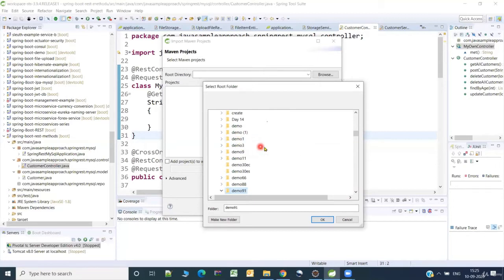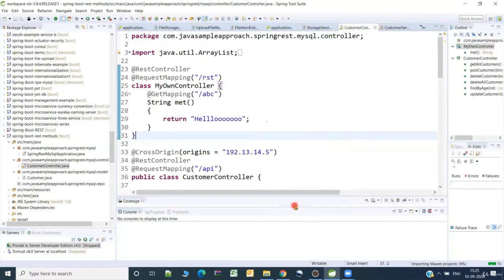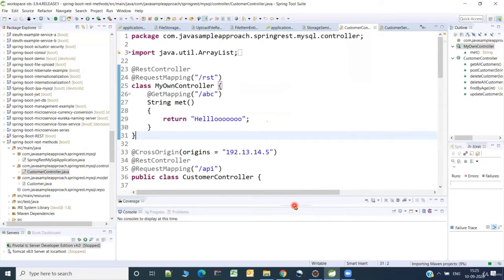So let me select this. Right. Okay, finish. So let it get imported. Give it a few seconds to a couple of minutes. Once it is done, let us go and check what the main ingredients of it are.